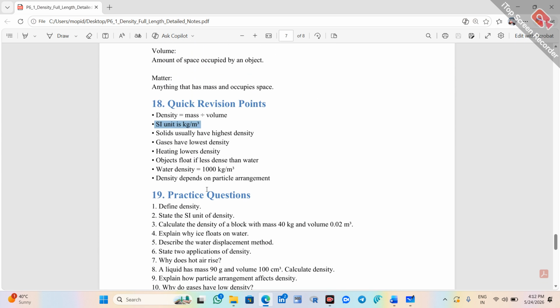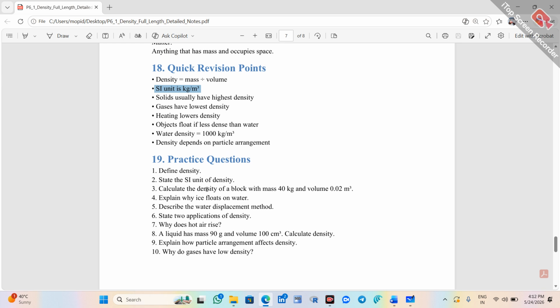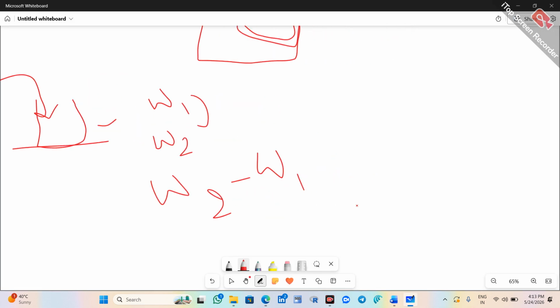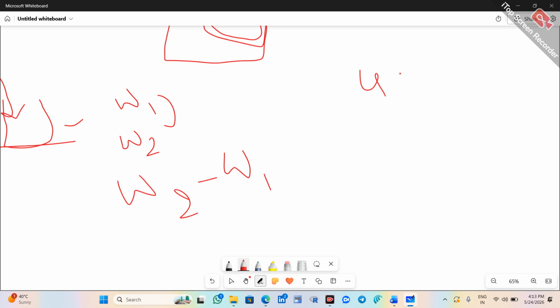Next, see here some practice questions. Define density. Density is nothing but mass over volume. And state the SI unit of density, that is kg per meter cube. Calculate the density of a block with mass 40 kgs and volume 0.02 meter cube. So, mass by volume, 40 by 0.02.